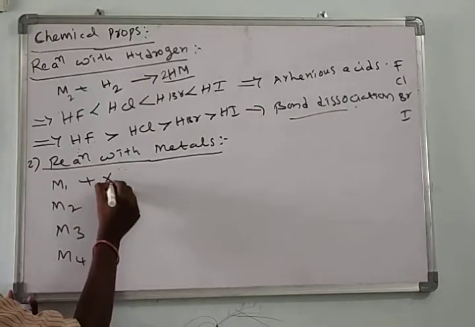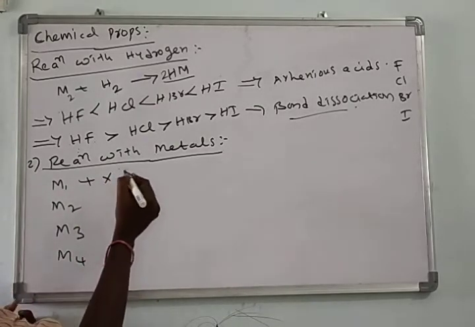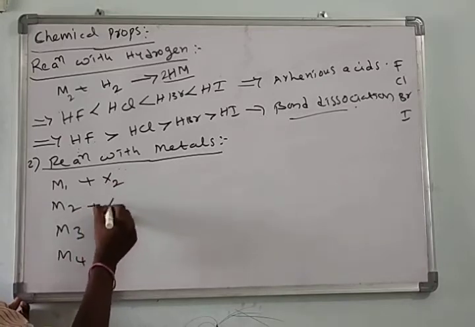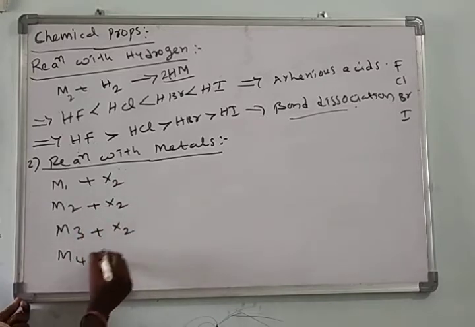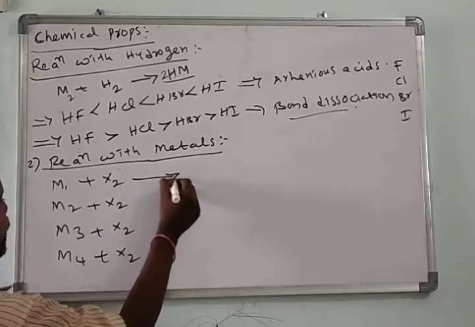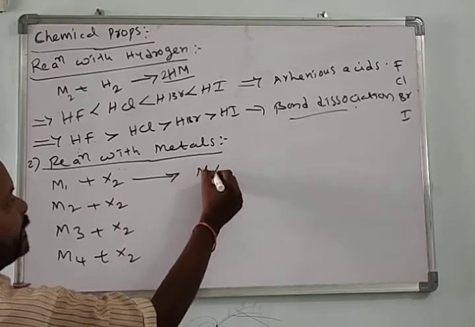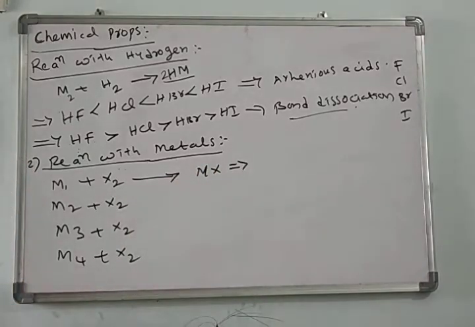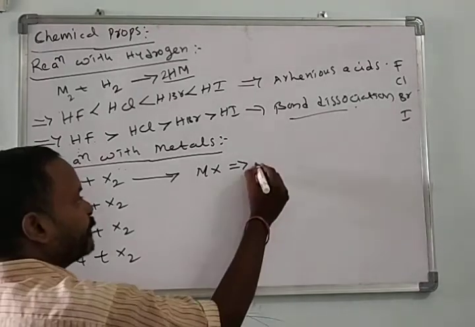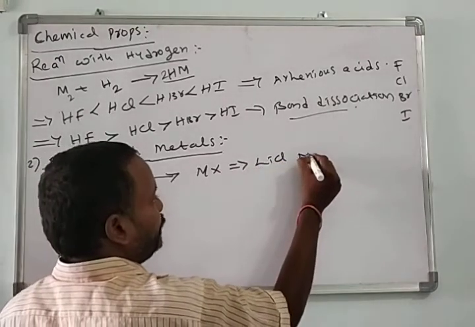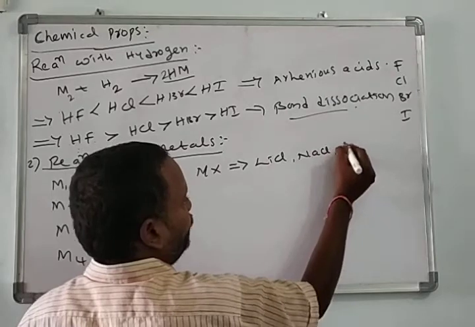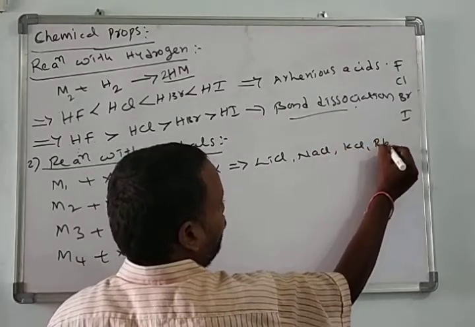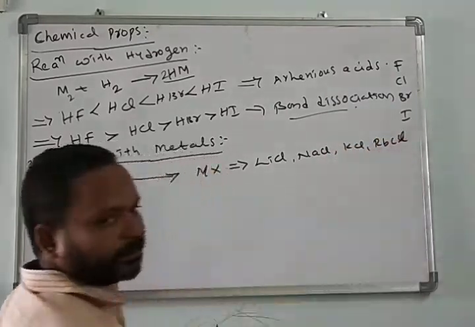Here they react with halogens, the 17th group elements. First group elements form MX type halides, for example lithium chloride, sodium chloride, potassium chloride, rubidium chloride, cesium chloride.